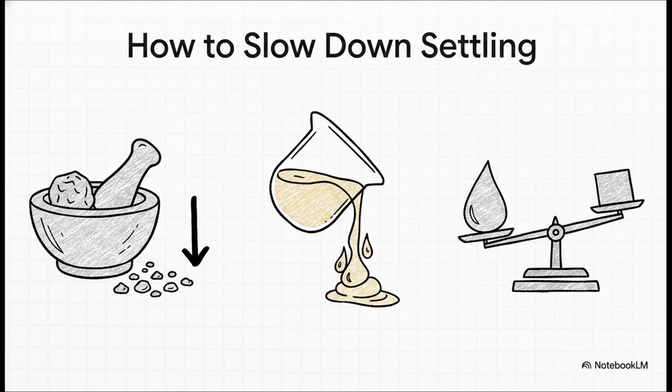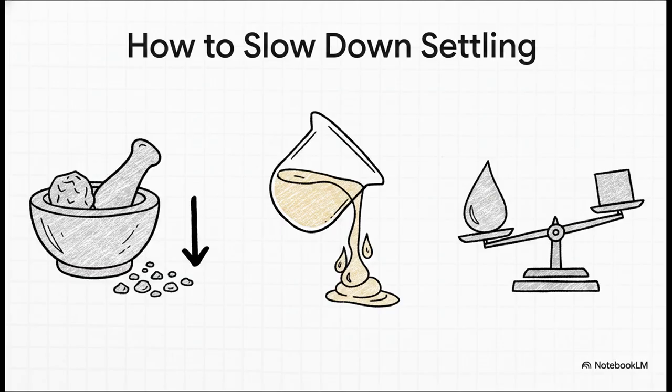We can also thicken the liquid, increase the viscosity to slow things down, though you gotta be careful there so the medicine can actually still pour out. Or we can try matching densities. If the liquid and the solid have the exact same density, which scientists often achieve by adding stuff like glycerin or sorbitol, the settling just stops entirely.